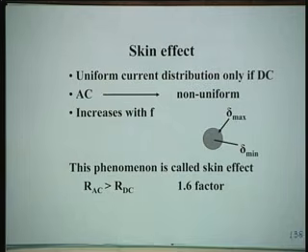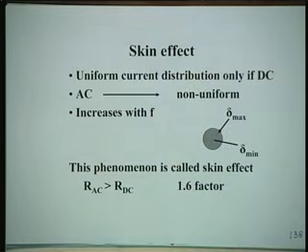This phenomenon is called skin effect, and because of this AC resistance is always more than DC resistance. Whenever you have measured the resistance of anything in the laboratory using your simple circuit of battery, ammeter, voltmeter and potentiometer for changing the values of current, for taking a few readings, otherwise your teacher will get annoyed if you take only one reading, all these values must be multiplied by 1.6, a factor which converts RDC to RAC. So, RAC is equal to 1.6 times RDC.